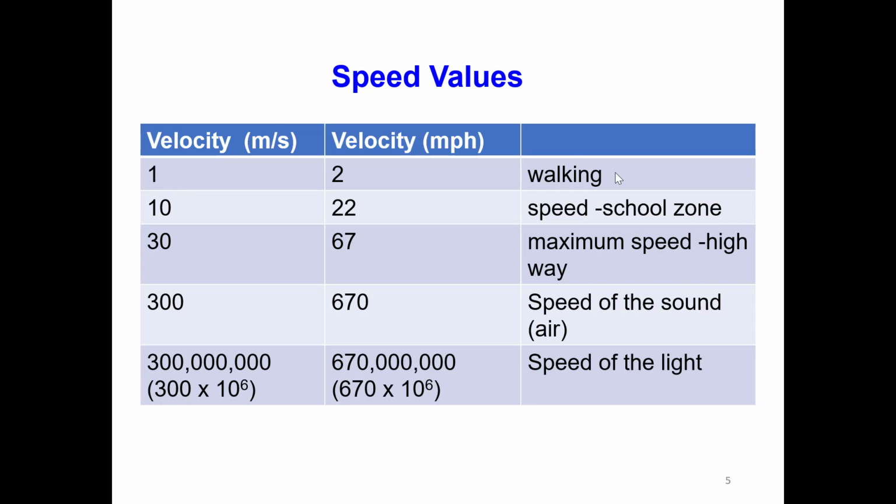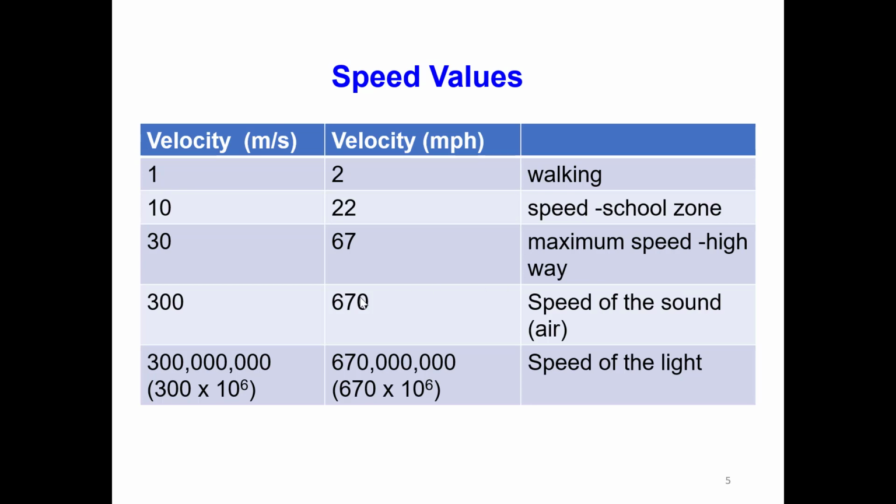30 meters per second corresponds to 67 miles per hour, the maximum speed on the highway. Now, 300 meters per second corresponds to 670 miles per hour. This is more or less the speed of sound in air at room temperature. So the speed of sound is 10 times the maximum speed on the highway.